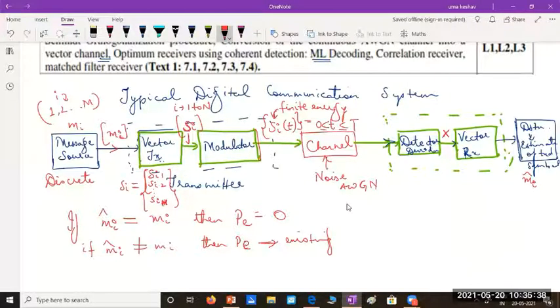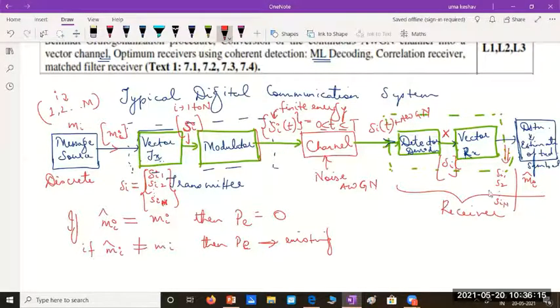Channel noise, as usual, is additive white Gaussian noise. And at the receiver end, the detector or demodulator will help us to detect this Si, whatever Si is coming after noise, Si plus AWGN. From that we try to extract Si, and once you extract Si, you have to convert that Si back to the vector representation Si1, Si2, so on, Sin. And remember, I should use caps here.